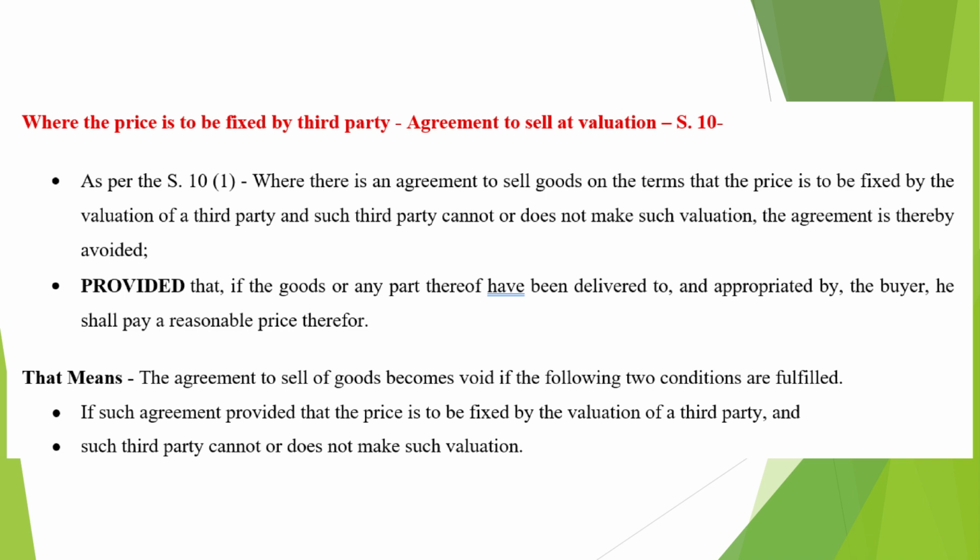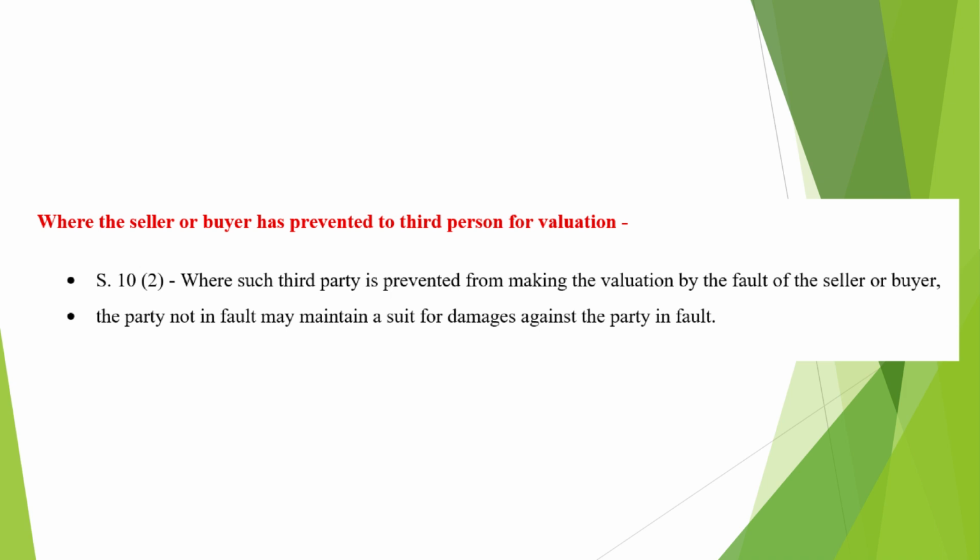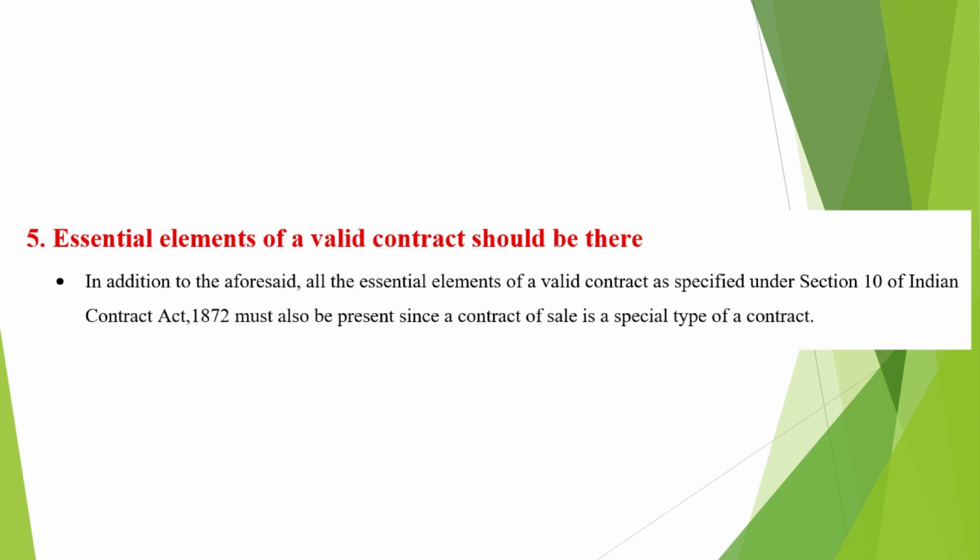First, such agreement provided that the price is to be fixed by the valuation of a third party, and second, such third party cannot or does not make such valuation. Where the seller or buyer has prevented the third person from making the valuation, Section 10(2) says that the party not in fault may maintain a suit for damages against the party in fault. Let us now understand the fifth essential requirement of a contract of sale.